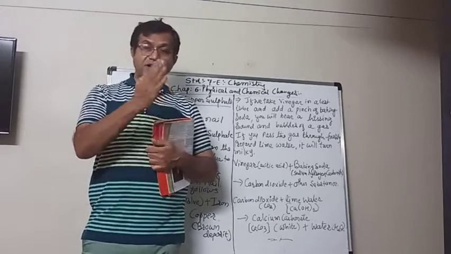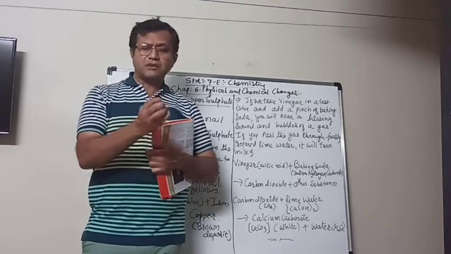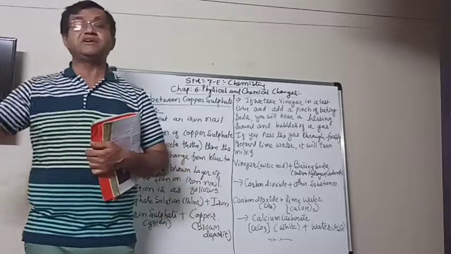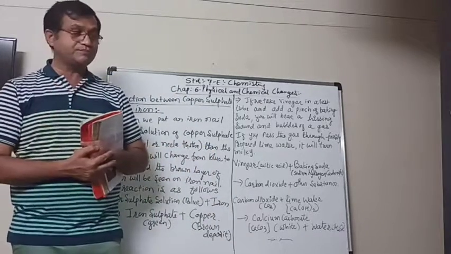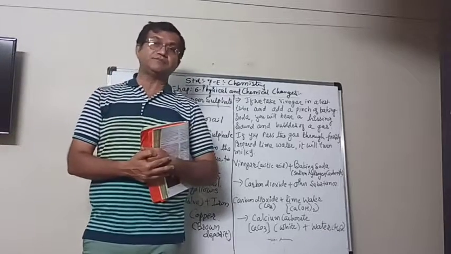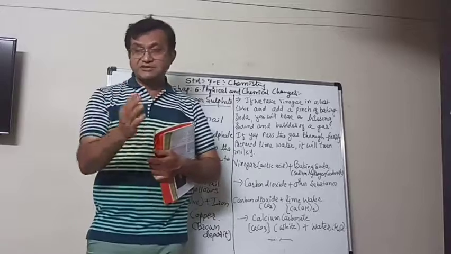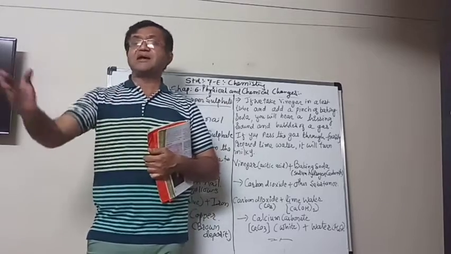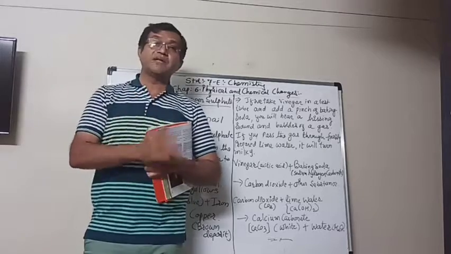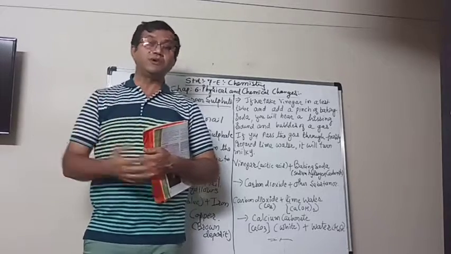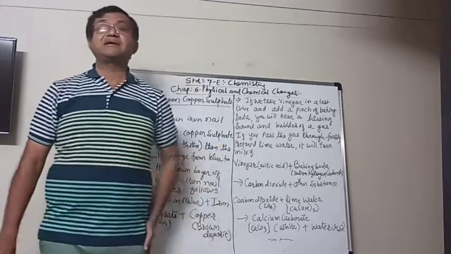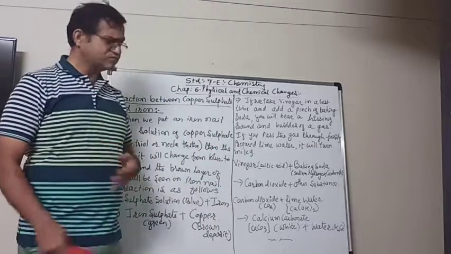Now the property of magnesium oxide is totally different from the magnesium. And when that magnesium oxide is dissolved in water, then we test it with the blue and red litmus paper. Then we saw that it turns the red litmus paper into blue, because it makes a base, the magnesium hydroxide.